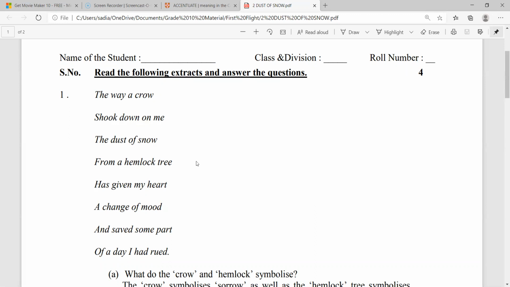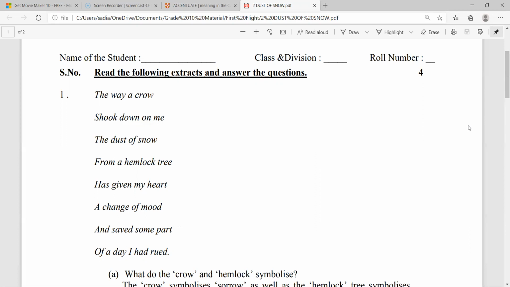It's a very brief poem. On the spur of the moment, as the poet was walking in a dejected mood, the crow shook some dust of snow on the poet's shoulder, and that made a change of heart and a change of mood, reviving him from depression. Whatever part of the day he had wasted or destroyed, he seemed to have re-enlivened that moment.